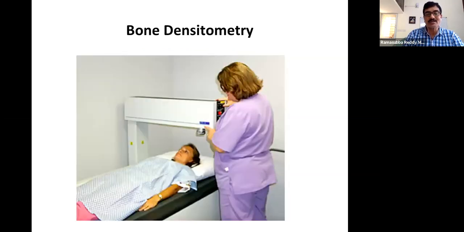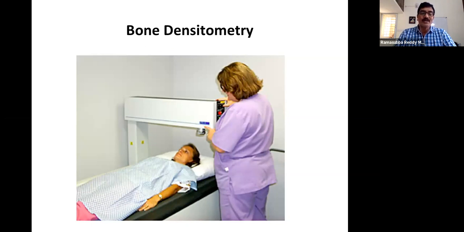There is another instrument, bone densitometry. Here, what we try to do is, if we go to X-rays, we understand what densitometry is. Our body will respond differently to different frequency X-rays.